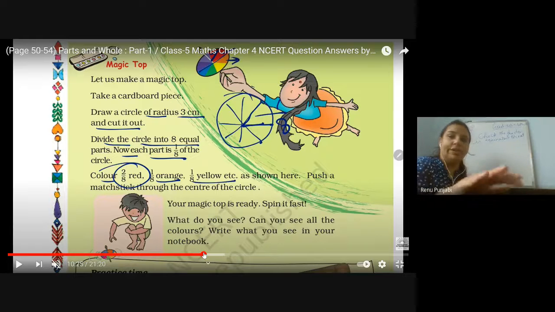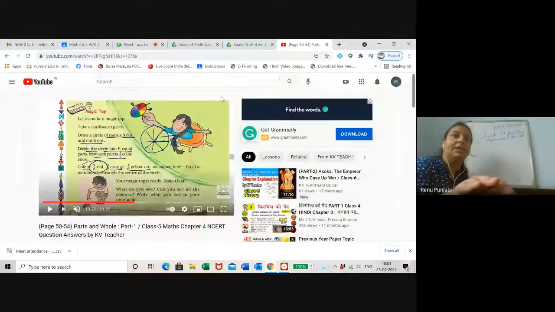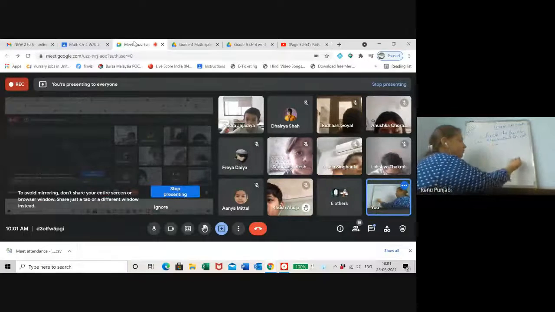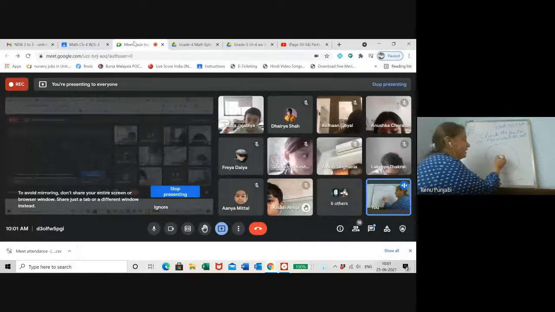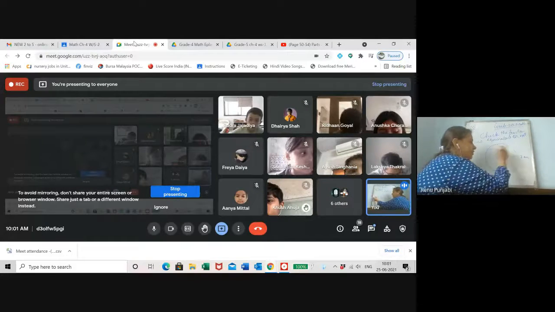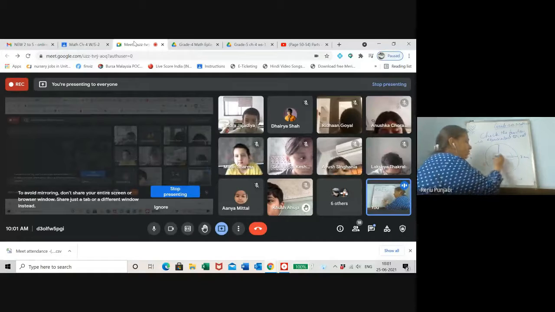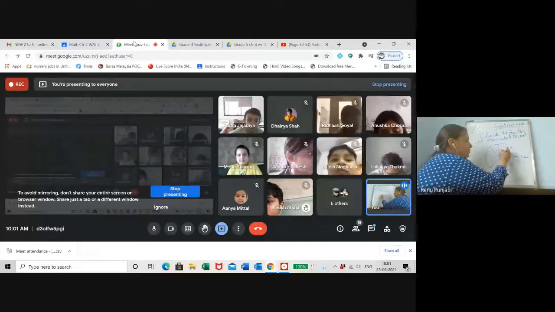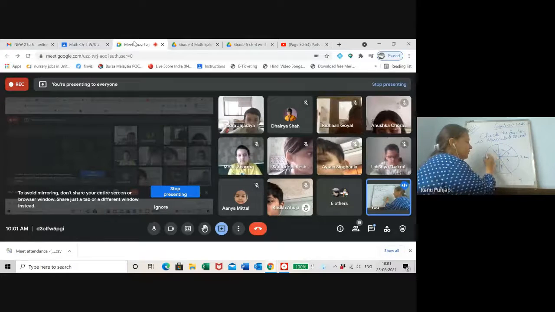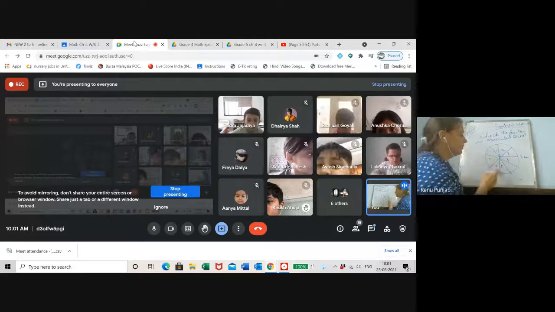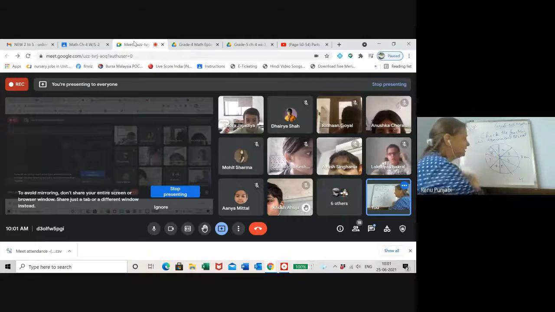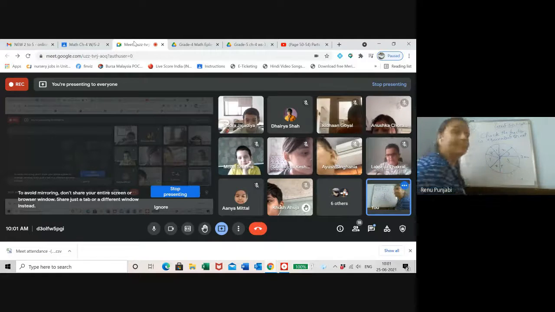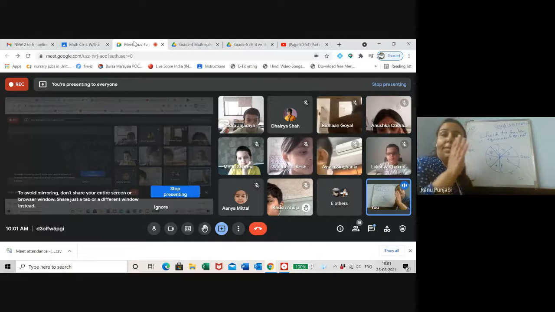Okay. When you look here on my board screen, can you all pin my board screen? I am going to show you here. See, this is your magic top, and the radius is 3 centimeters. Suppose you have drawn this. Now divide the spin top into 8 equal parts. 1, 2, 3, 4, 5, 6, 7. This way it's not exactly equal, but you divide it properly into 8 equal parts. And all parts should be equal.